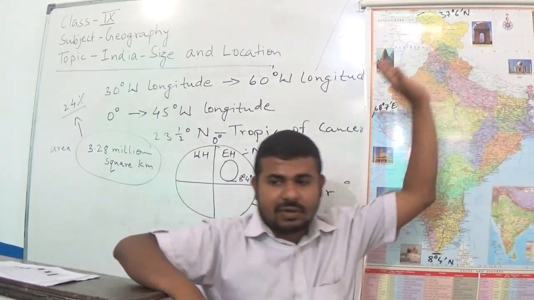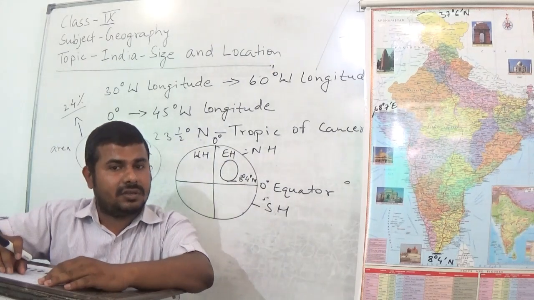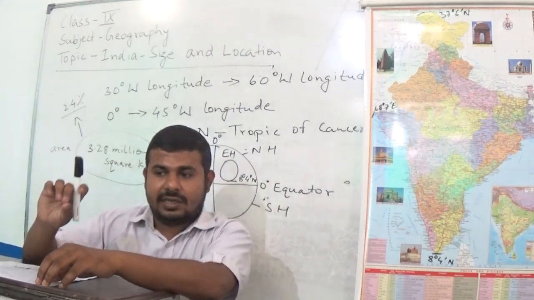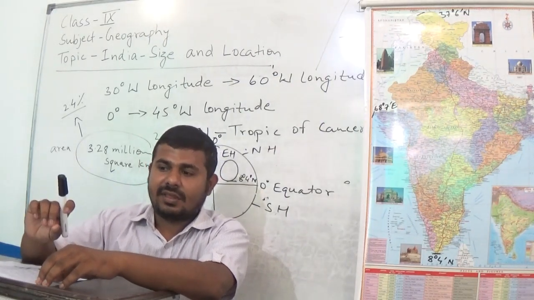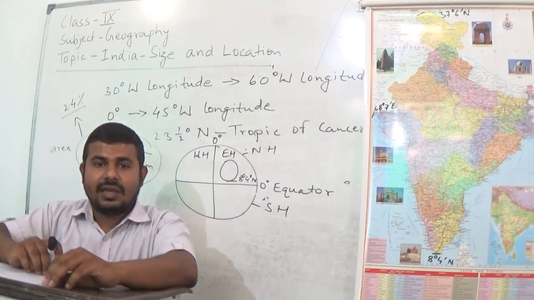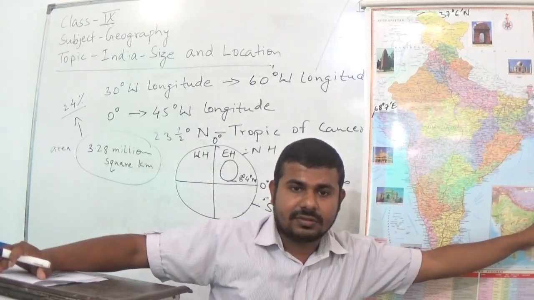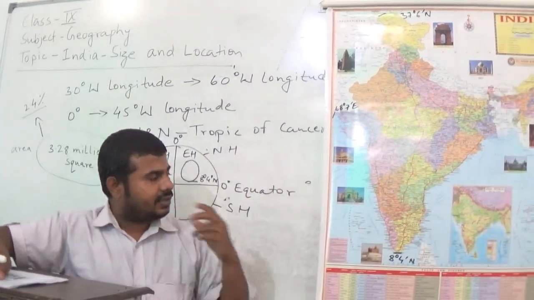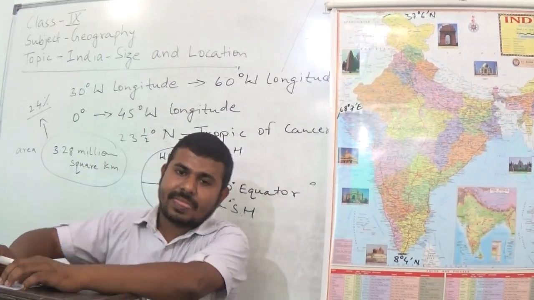Now, land boundary, the total extent of the land boundary, is about 15,200 kilometer. Total length of the coastline of the mainland, including these island groups, which is Andaman and Nicobar Island and the Lakshadweep Island group.